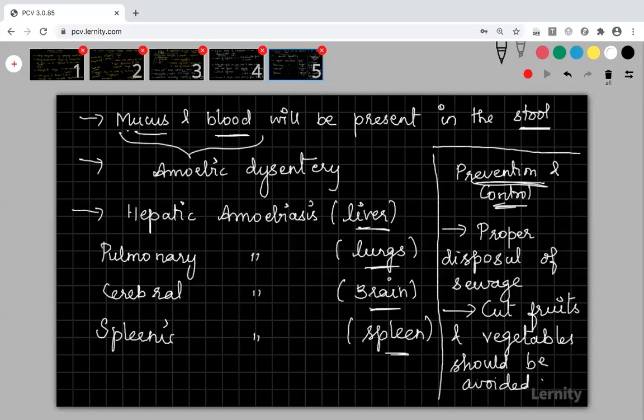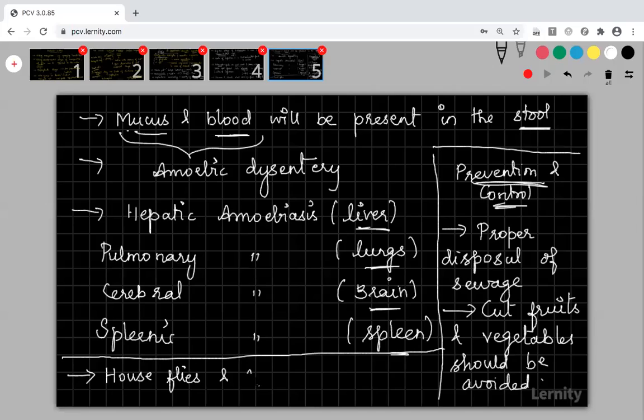And the last one, in our house, let me write the last point here. The last preventive and control method is, see, the contamination of food and water is the main mode of infection. The contamination mainly occurs through houseflies. You know, right? If houseflies sit on food particles, they will easily contaminate it, because they will sit somewhere else and again sit on our food particles.